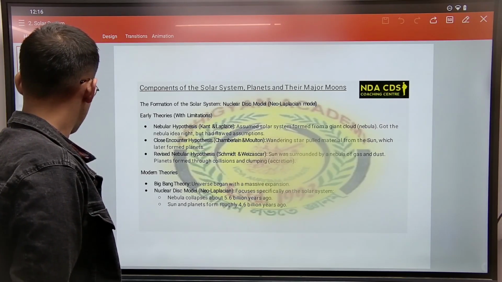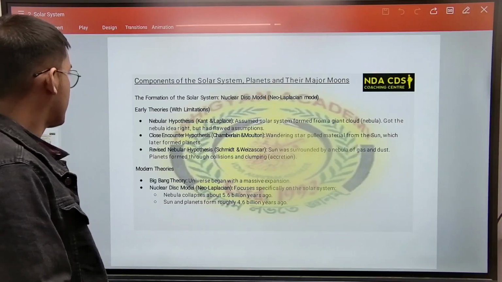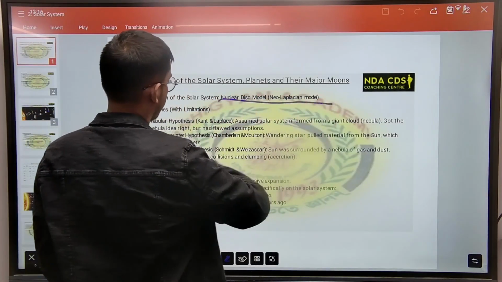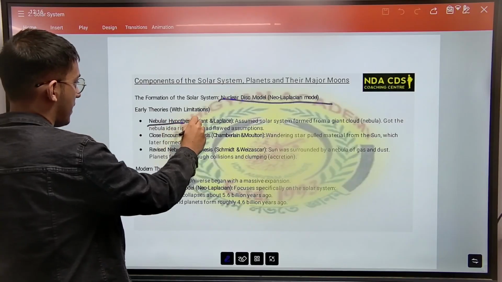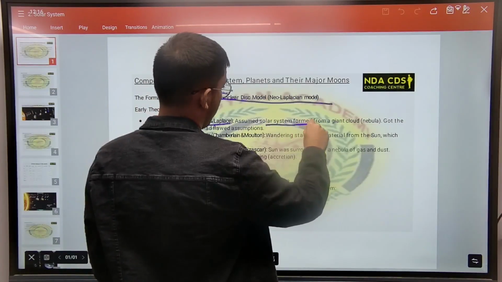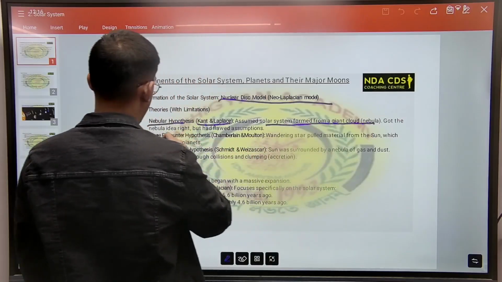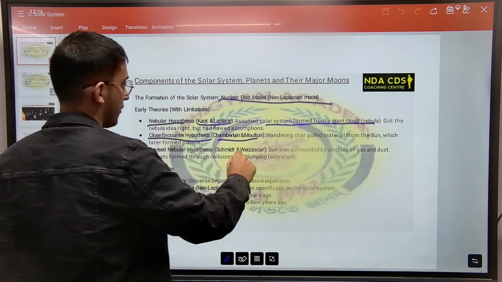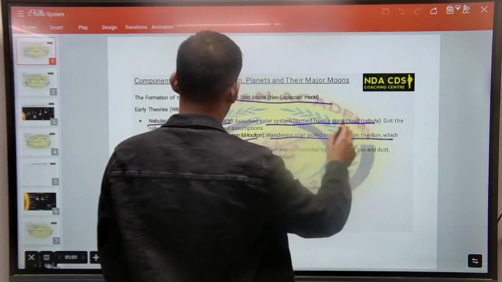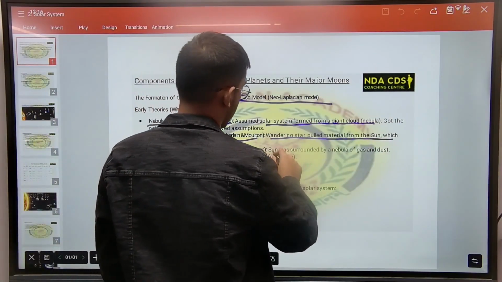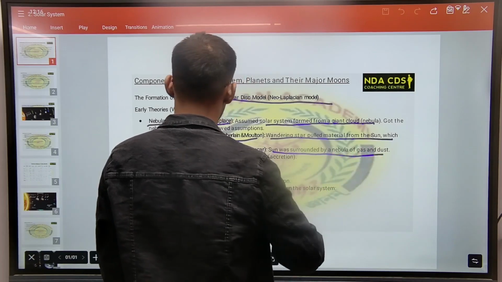So from here the important points are the nebular hypothesis, by Kant and Laplace. It assumes the solar system formed from a giant cloud. Then we have the close encounter hypothesis by Chamberlain and Moulton. A wandering star pulled material from the sun. Then we have the revised nebular hypothesis by Schmidt and Weizsäcker. The sun was surrounded by a nebula of gas and dust.